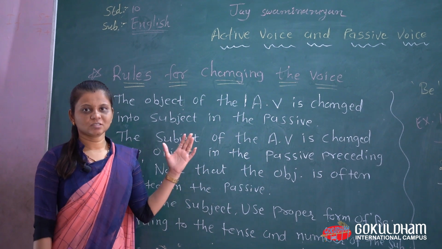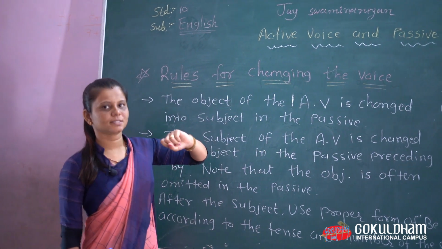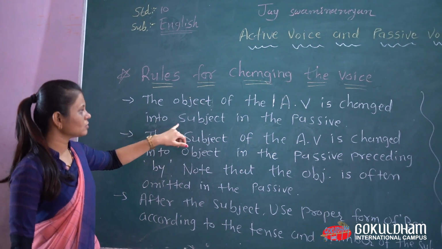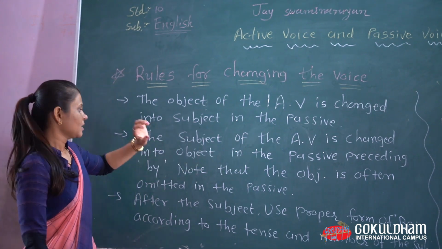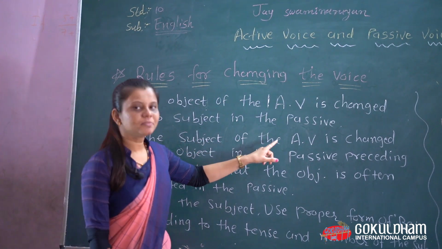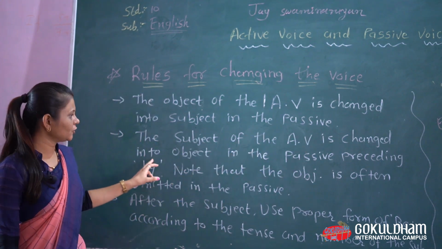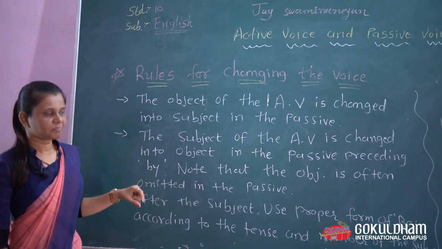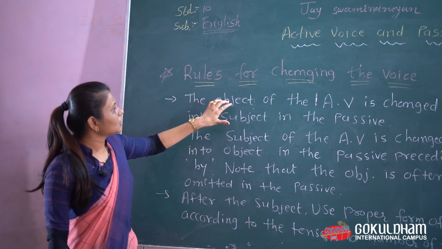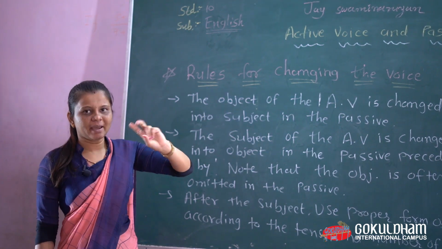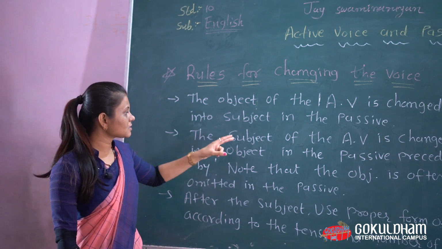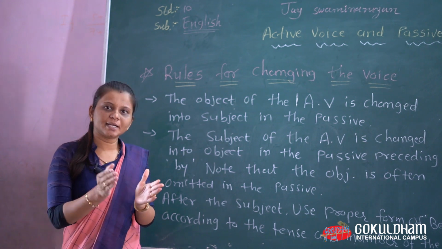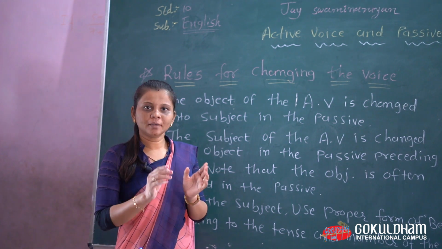Now we see some general rules for changing the voice. First, the object of the active voice is changed into the subject in the passive. Second, the subject of the active voice is changed into the object in the passive, preceded by by. But we do not use only the object, it is preceded by the preposition by.